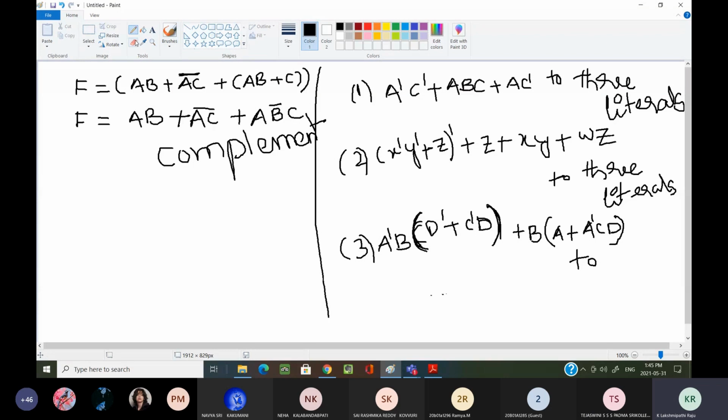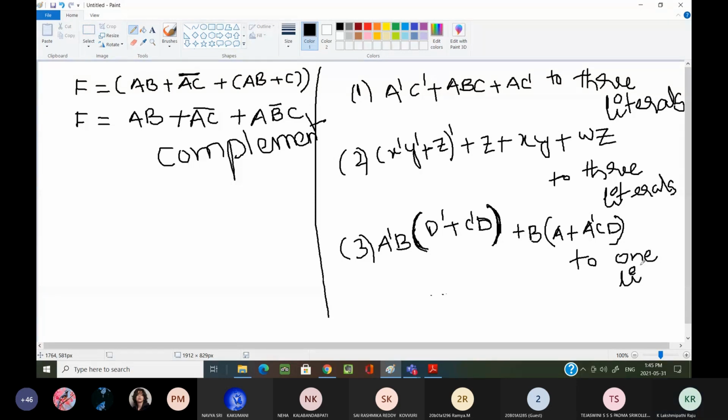Okay, I can erase this one. Why? Because some people, there is no C here. Okay, this is A D dash. I hope now you are understanding. Yes, sir. E dash, C dash. Okay. To one literal.